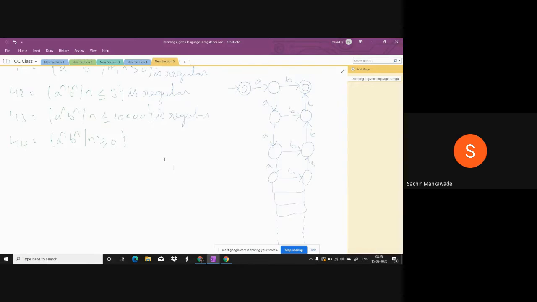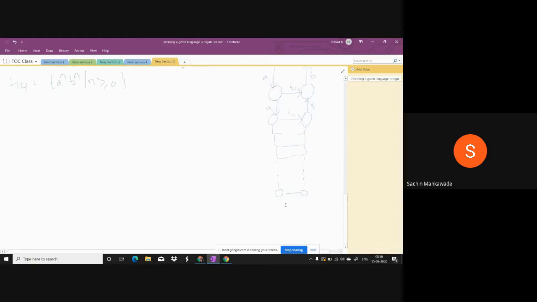Okay, this is for epsilon. AB. This is for A square, B square, and this is for A cube, B cube, A power 4, B power 4, and this is for A power 10,000, B power 10,000. And after that, this is for A power 10,001, B power 10,001, and this is for A power 1 lakh, B power 1 lakh, and so on. This is for A power 1 crore and B power 1 crore. If you want more, I will keep on constructing. This is for A power 2 crores and B power 2 crores.